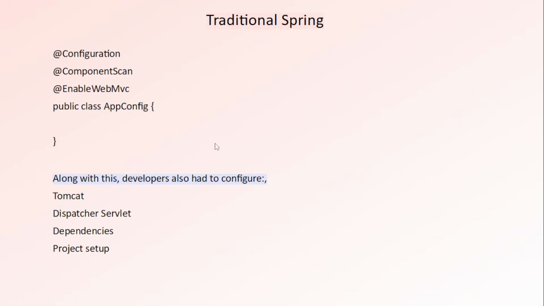In traditional Spring, we have to use the configuration annotation and the enable WebMVC annotation, and developers also had to configure Tomcat, dispatcher servlet, dependencies, and project setup.